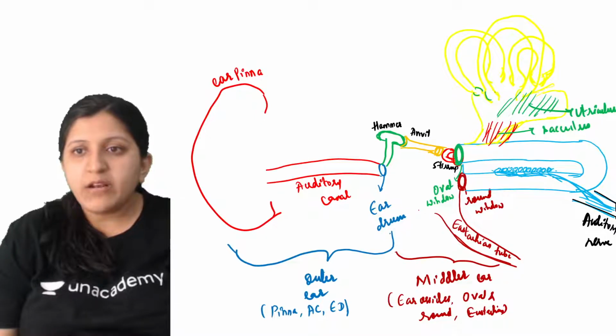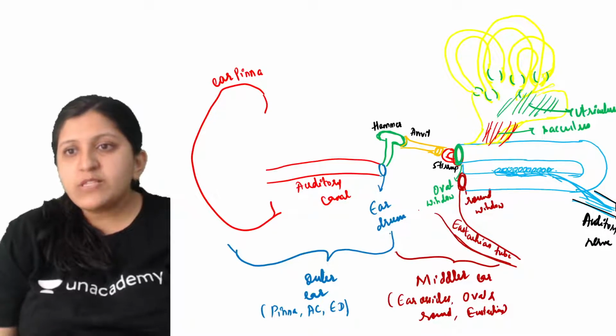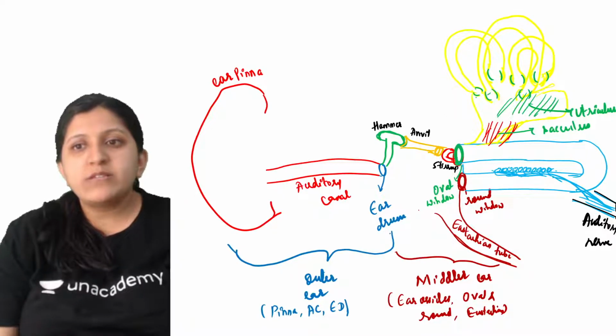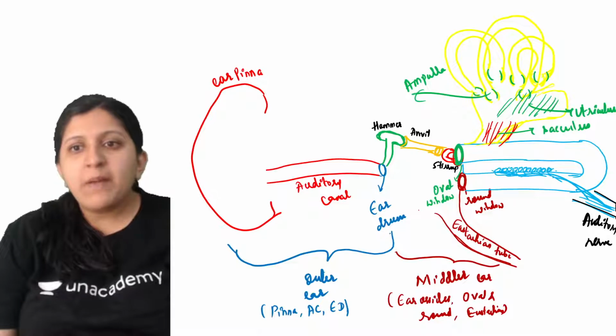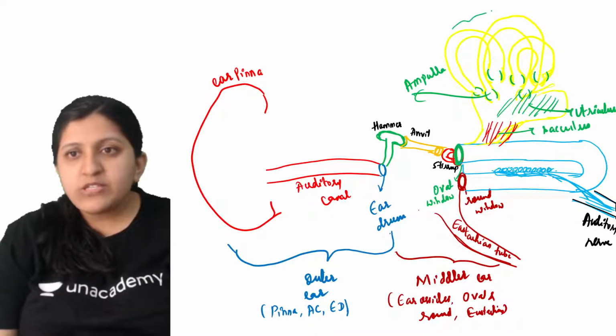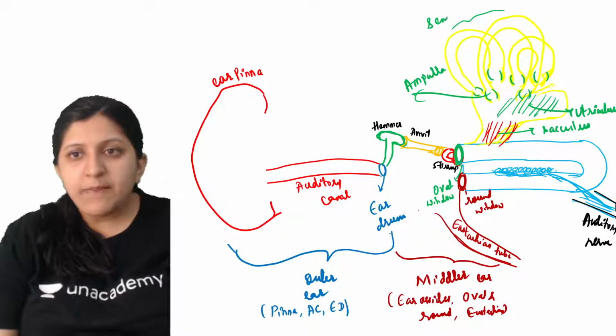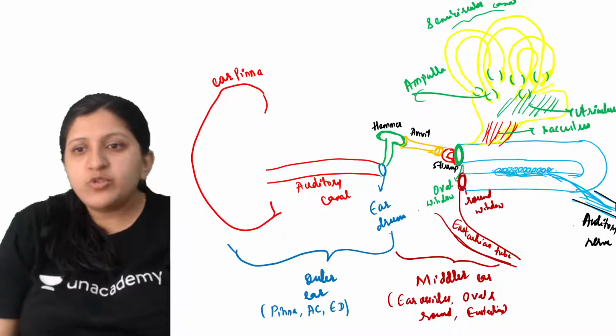Each of them has its own wider region as such. This wider region is called an ampulla. These three, which are arranged at right angles, together form the semicircular canal, and here we need to do the labeling.